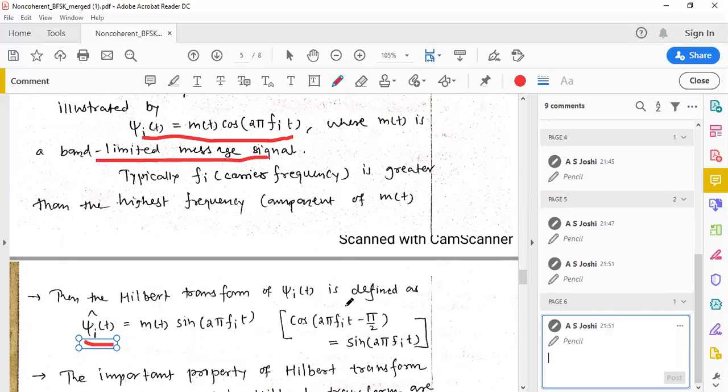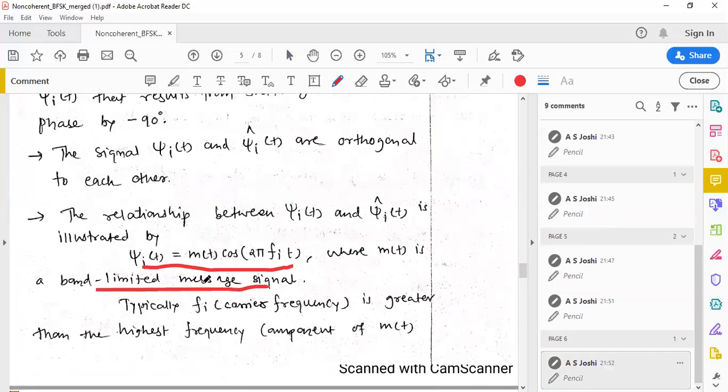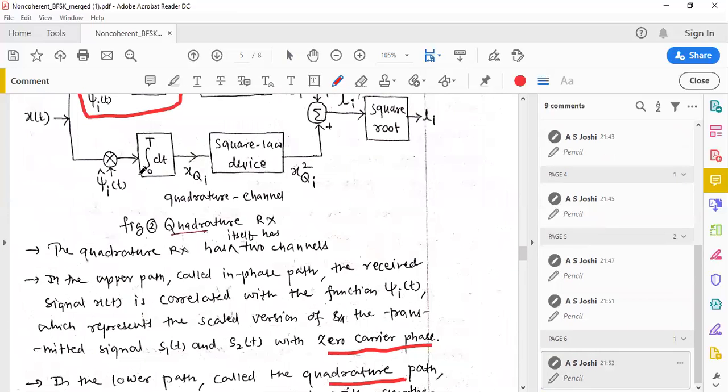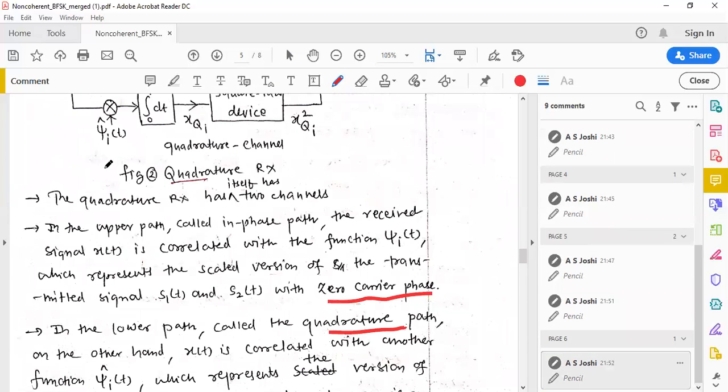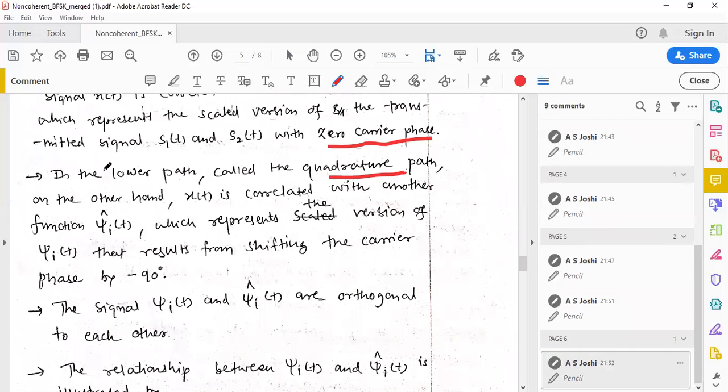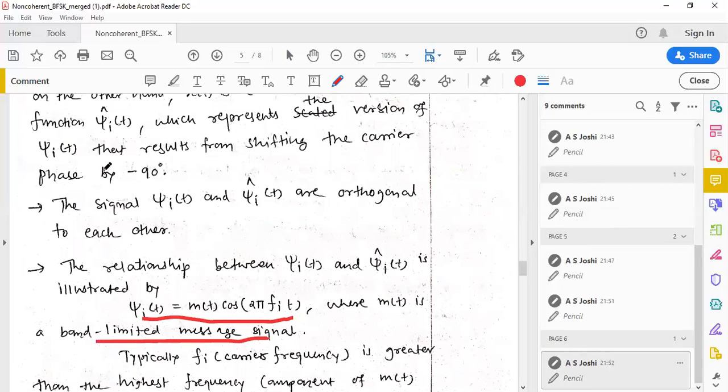Hilbert transform is basically a 90 degree phase shifter, so you get m of t into sin 2 pi f_i t. That is why psi I of t and psi I cap of t are two orthogonal signals.